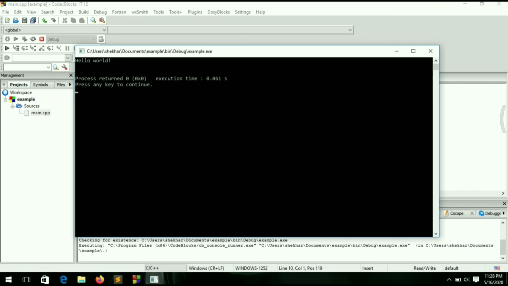The program has no errors, so you can see the output, and this is the desired output, Hello World. See, okay, so let's meet in